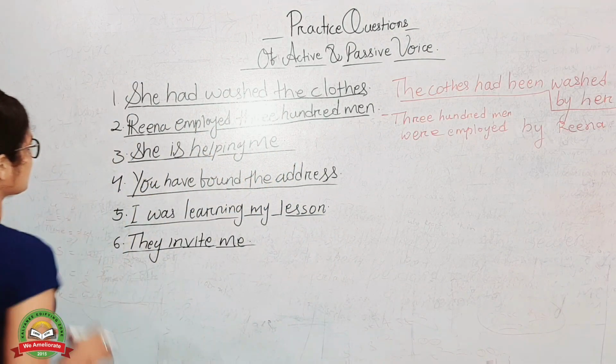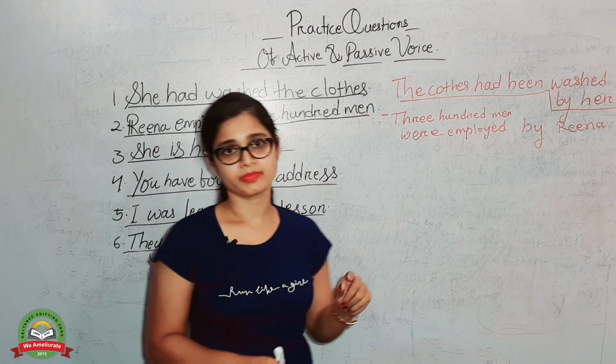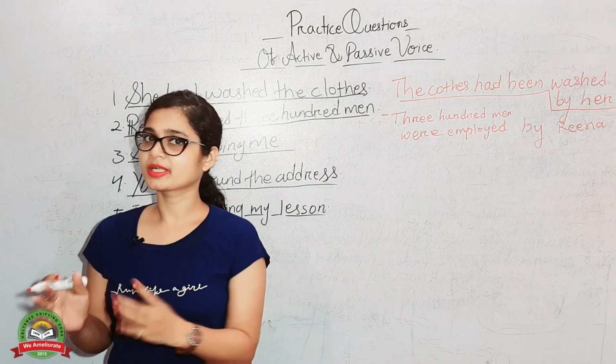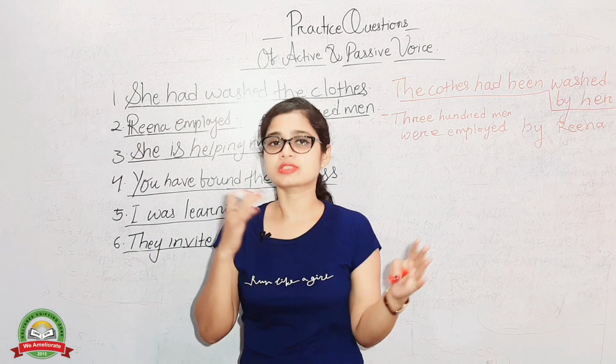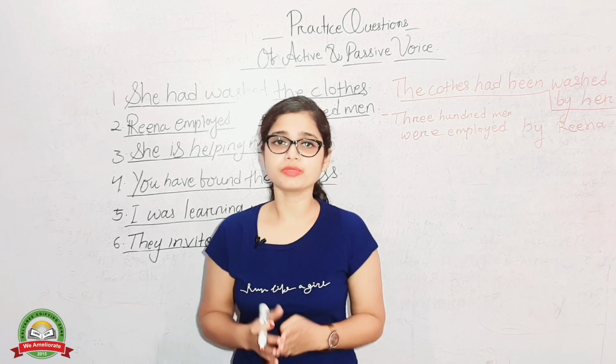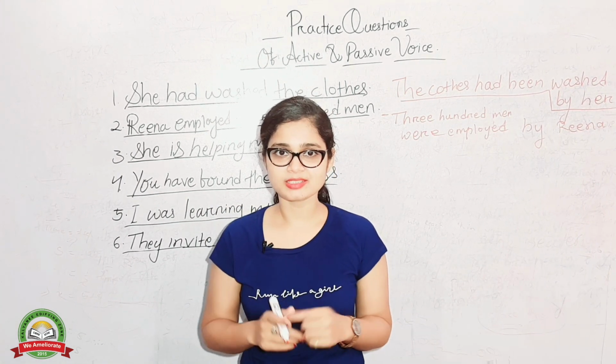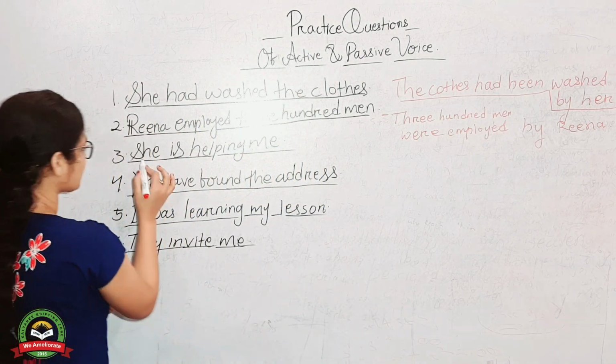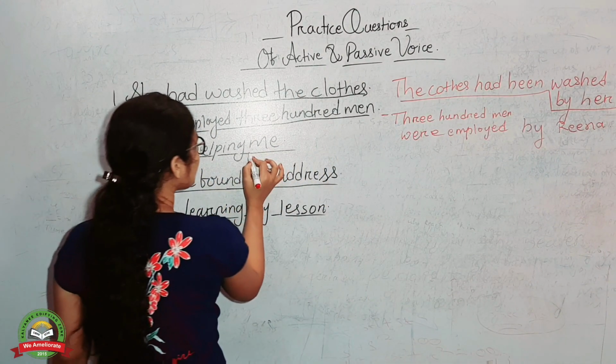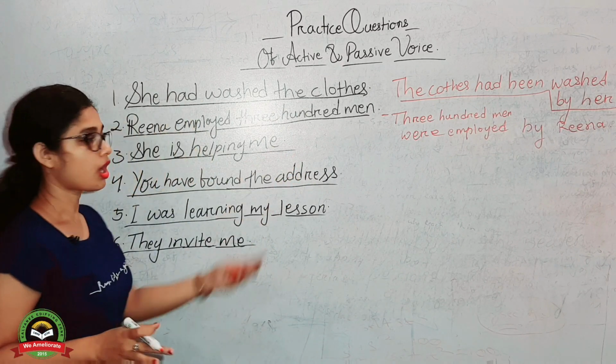Okay, so next one is, she is helping me. वो मुझे help कर रही है. तो मतलब उसकी जो एक्टिविटी अभी प्रेजेंट में कंटिन्यू है, मीन्स the sentence is in present continuous tense. Am I right? Okay, so next one is, she is helping me. Me is used in the object form.